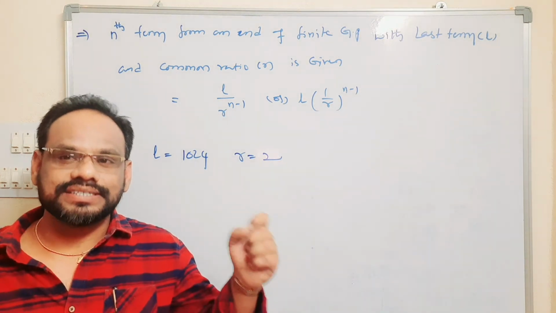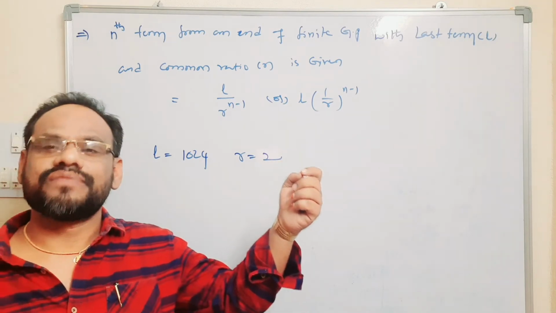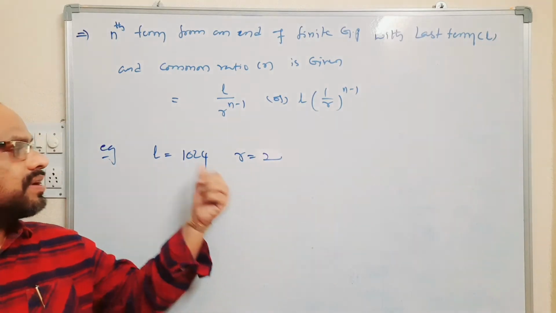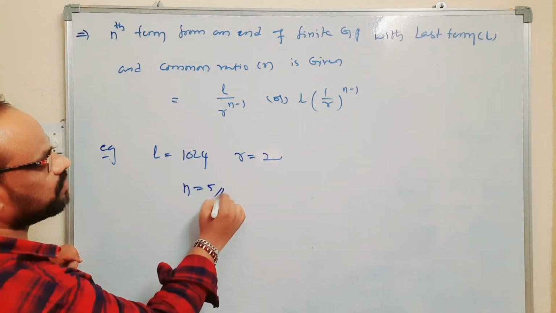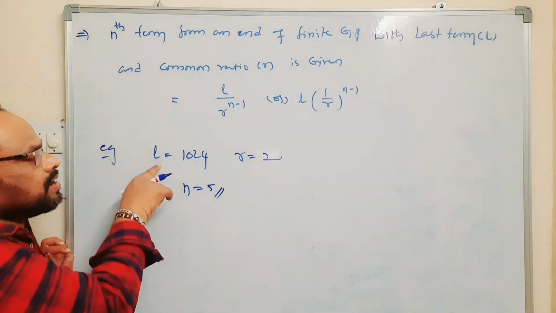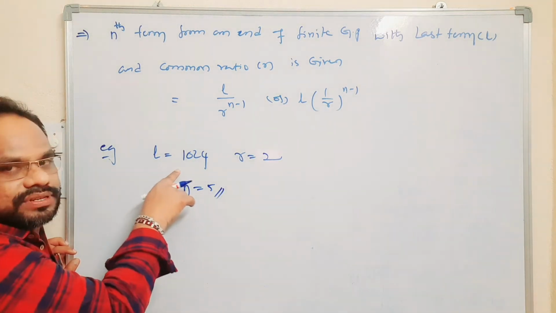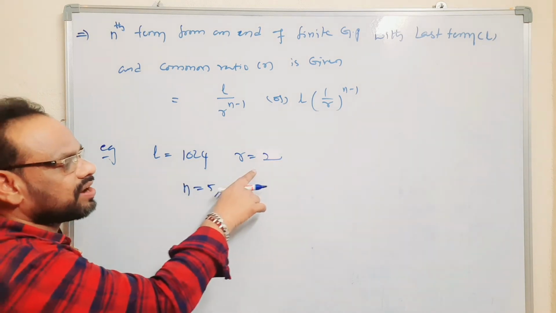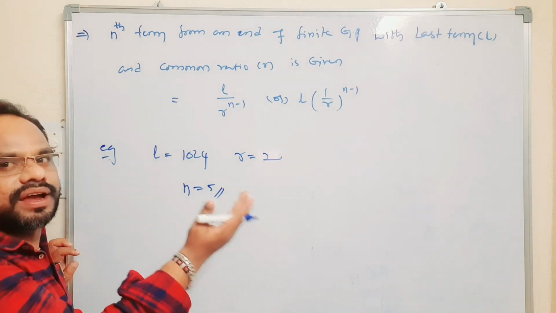Let us find the fifth term from the end of the given GP, which means n is equal to 5. Here L is equal to 1024 and R is equal to 2.